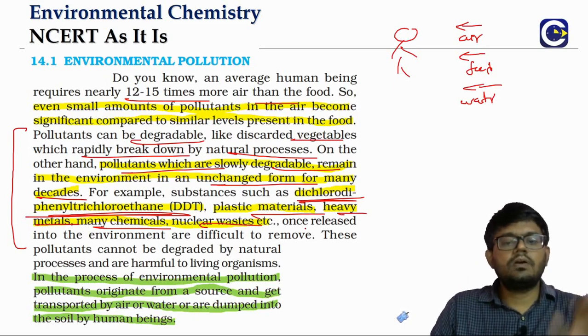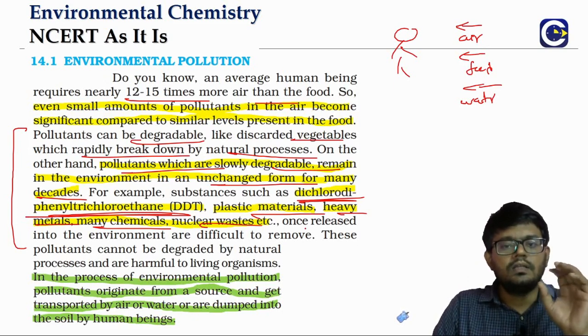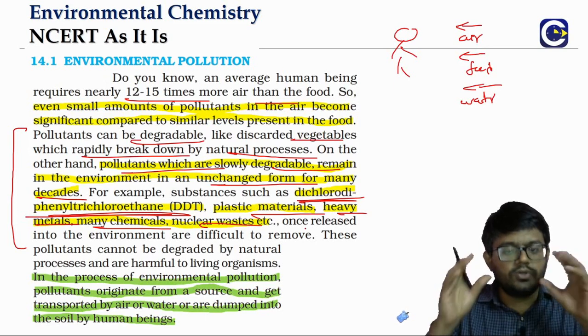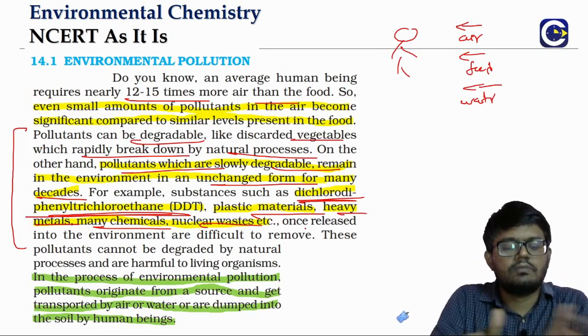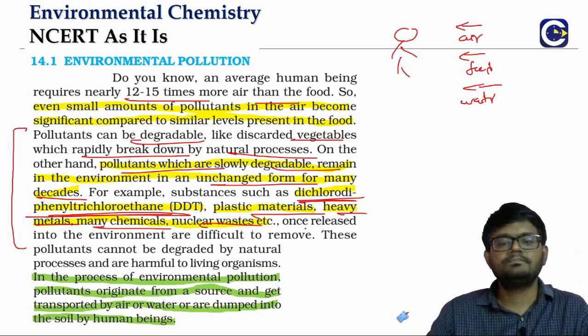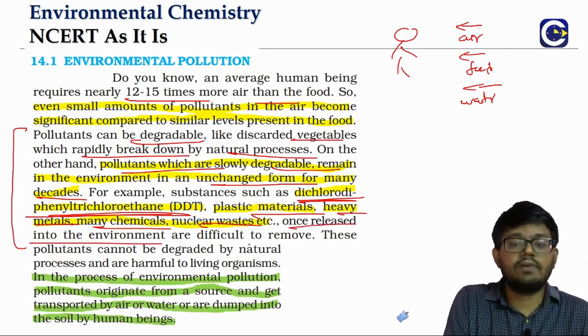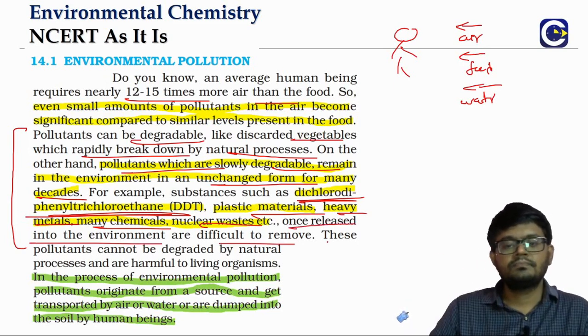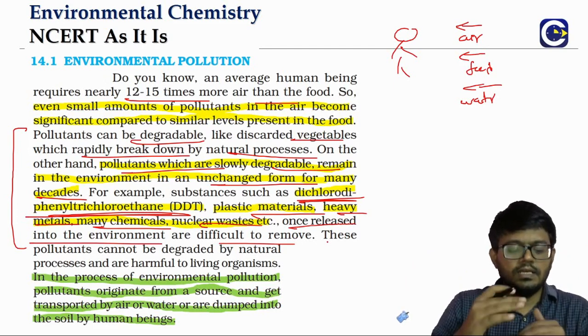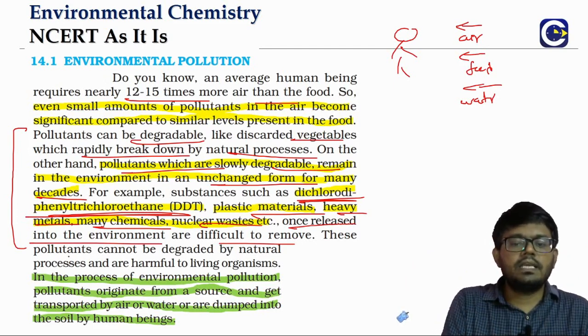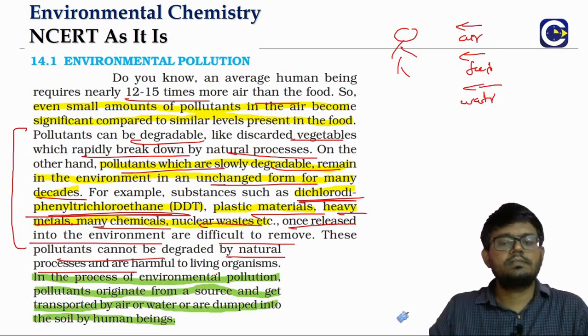So these will be called non-degradable, but we don't use that word, rather we say they are slowly degradable. And once they are released into the environment, it is difficult to remove them, because these pollutants cannot be degraded by the natural process.